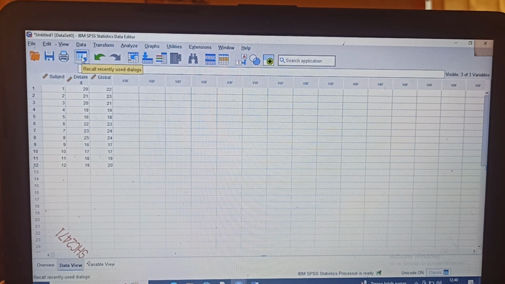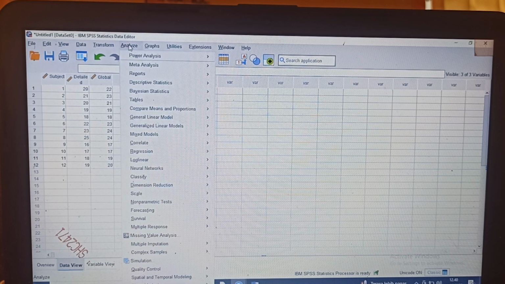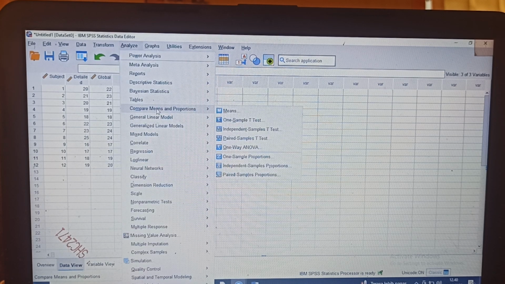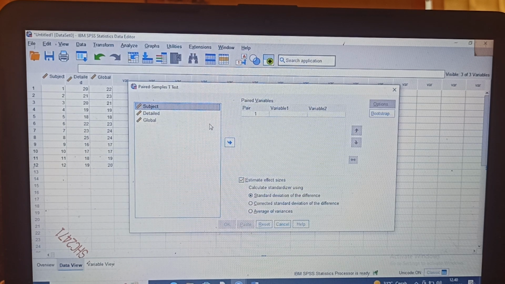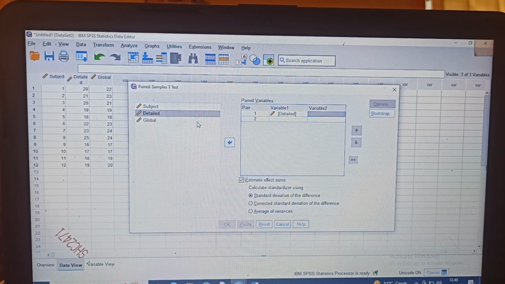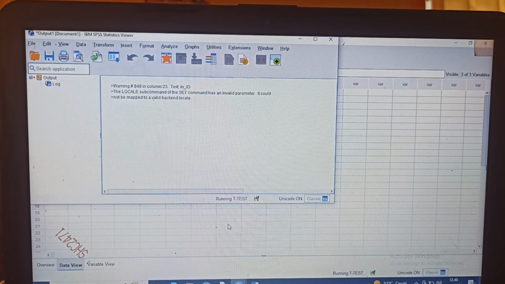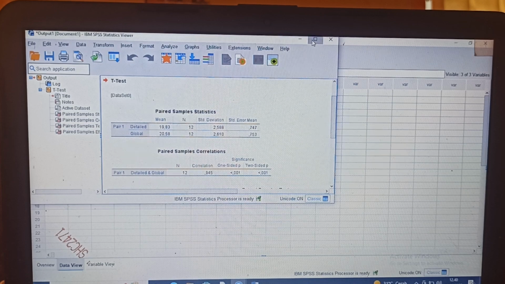After that, we would like to analyze this data using Analyze, then Compare Means and Proportions, and after that click the paired samples t-test. We put the detail and also the global, and I click OK to get the SPSS output like this.